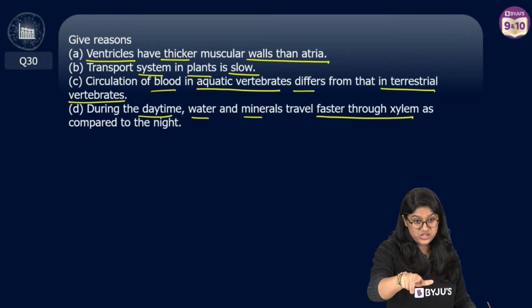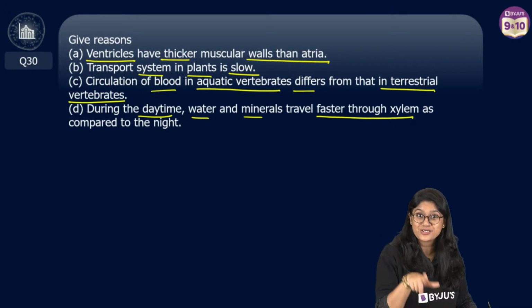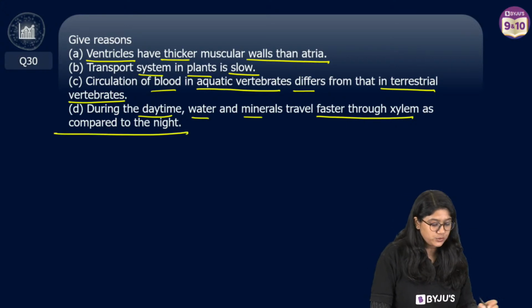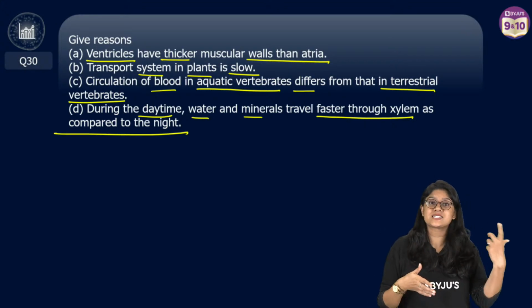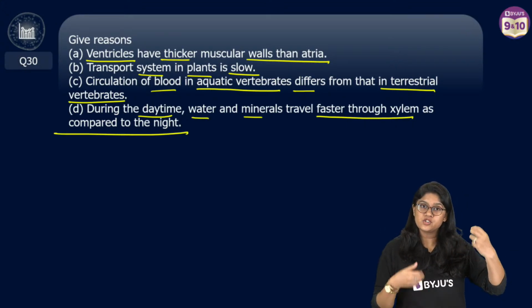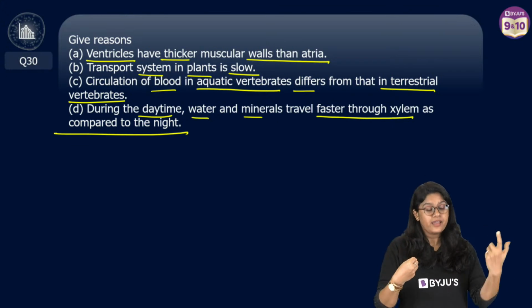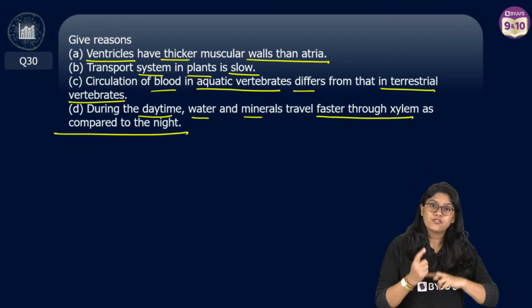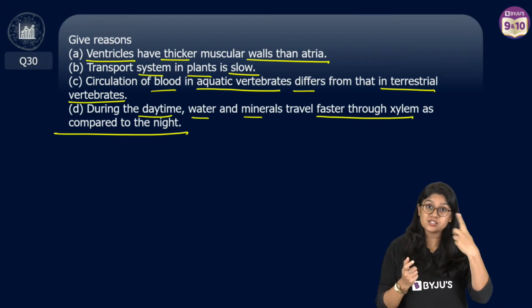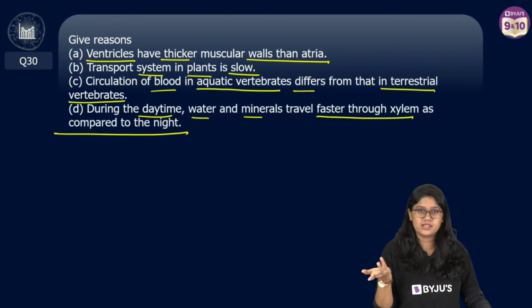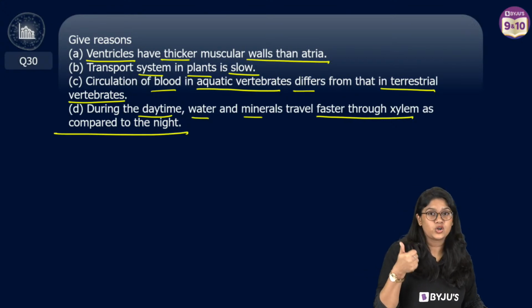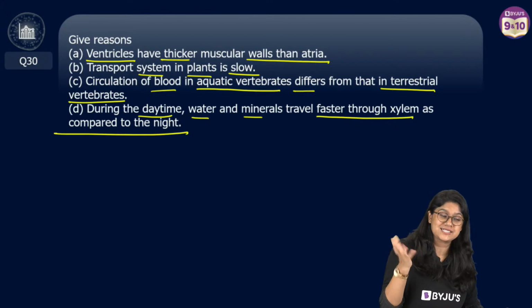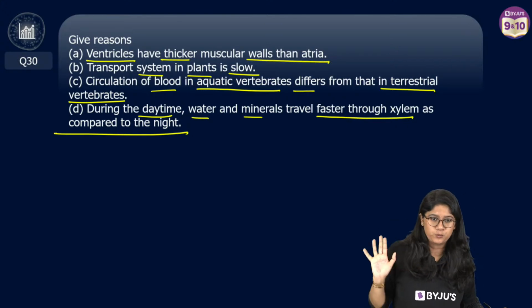During daytime, water and minerals travel faster through xylem compared to the night. We had this question, right? I told you about this. In daytime, we know that there is sun. Transpiration will occur, stomata open and close. So we know that the water and minerals move faster through xylem. At night, there's not much light, no transpiration pull, no exchange of gases. That's why the process becomes a little bit slow.